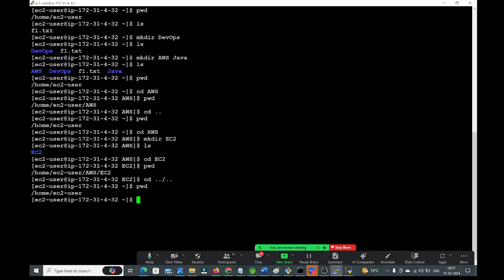If you give cd space dot only, from one directory you will come out. If you want to come out from multiple directories, then what you need to give? Cd space dot slash dot. Two directories will come out. Three directories, again slash dot. So like that you can come out from the multiple directories.